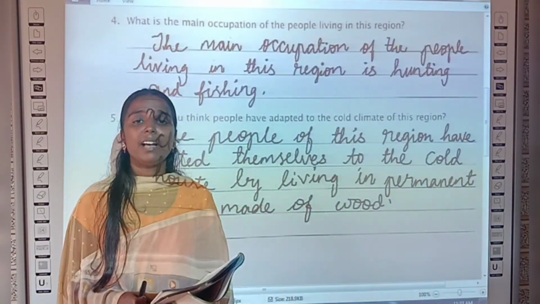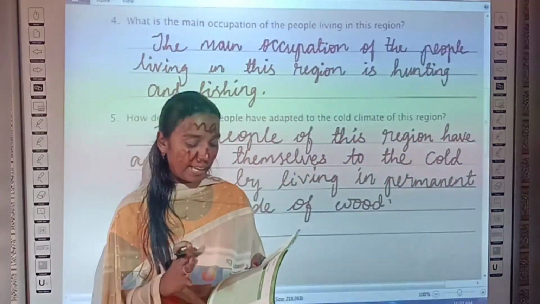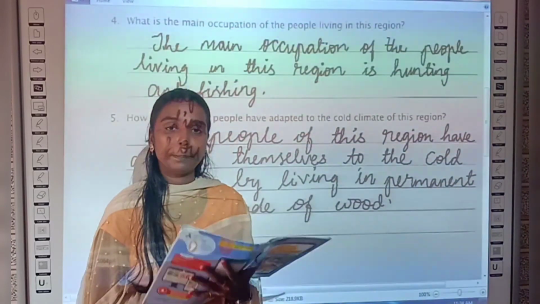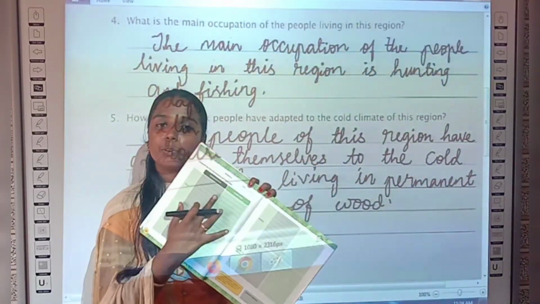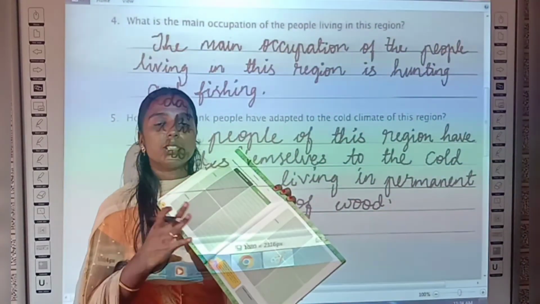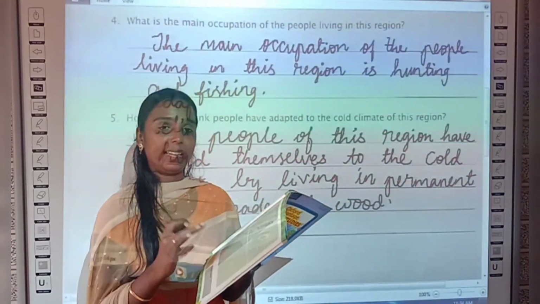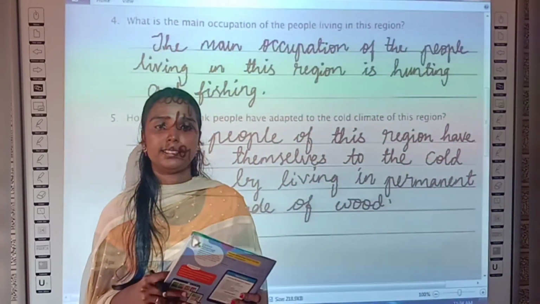Yes children, now we have worksheet 4, right? In that worksheet 4 you have to compare the climate, vegetation, wildlife and the life of the people in this temperate zone and frigid zone. This worksheet 4 is your homework, okay? Just refer to your student's book and compare them for both the temperate zone and frigid zone.